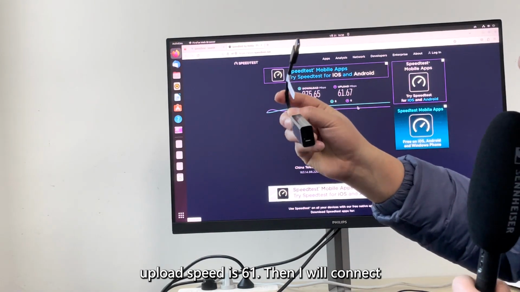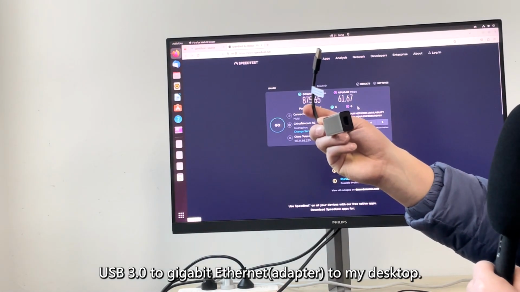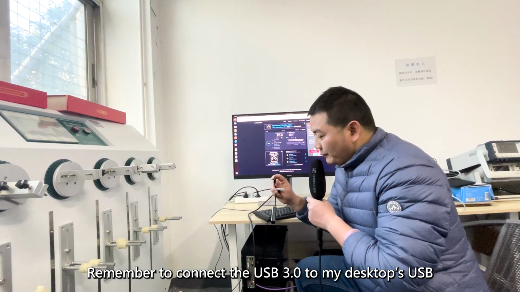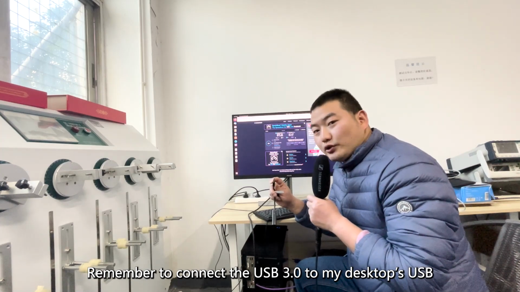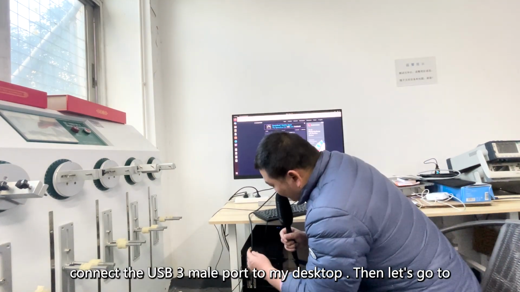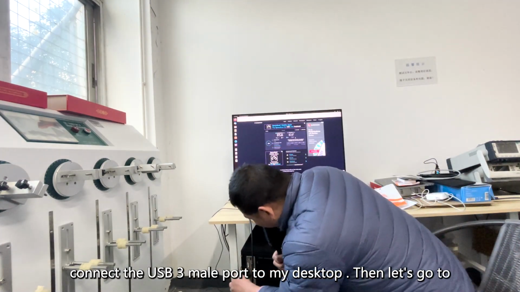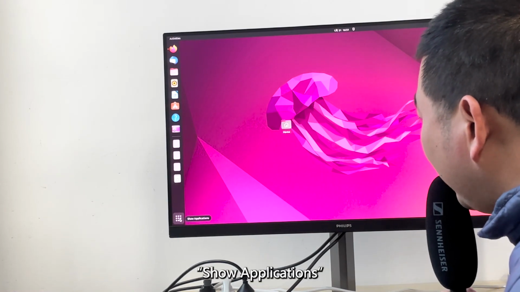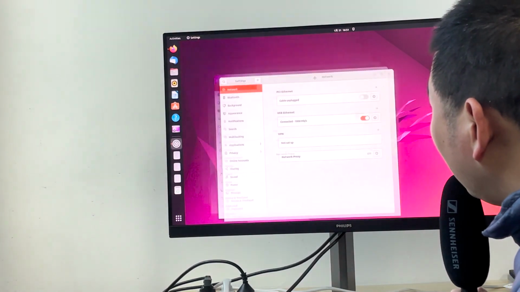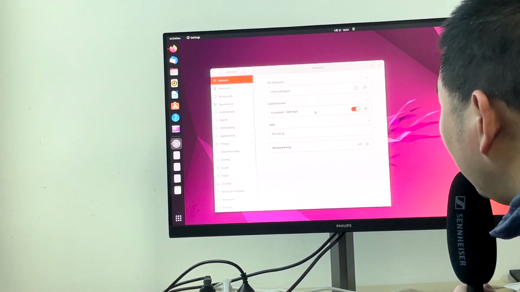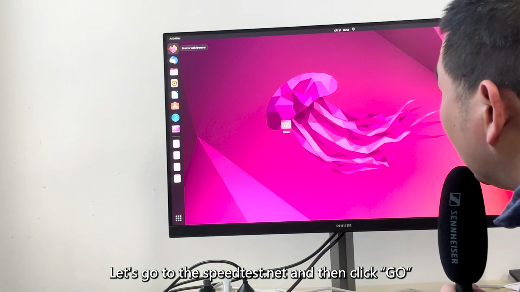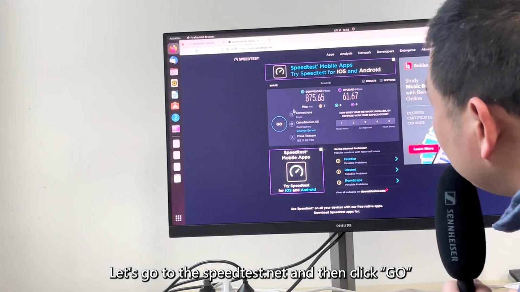Then I will connect USB 3.0 to Gigabit Ethernet to my desktop. Remember to connect the USB 3.0 to my desktop's USB 3.0 female port. Connect the network cable and then connect the USB 3.0 male port to my desktop. Then let's go to Show Applications, Settings, Network. Here we can see the connected 1000 megabits. Let's go to speedtest.net and then click Go.